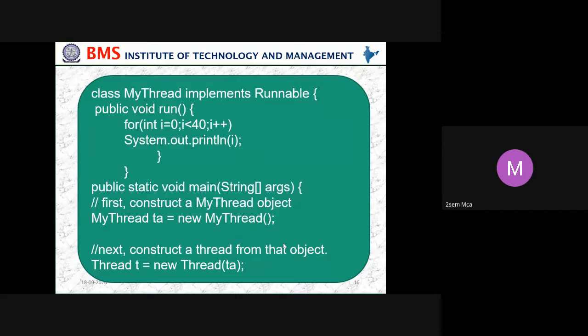MyThread ta equals new MyThread, then Thread t equals new Thread(ta). Here you can see MyThread, we have started with the first constructor. What is the class name? The class name is MyThread. When we start with the same name as the class, that is what is called a constructor. The same way here we start with Thread. Thread t equals new Thread, and we are storing that constructor in ta, and that in turn is stored in the object called t.